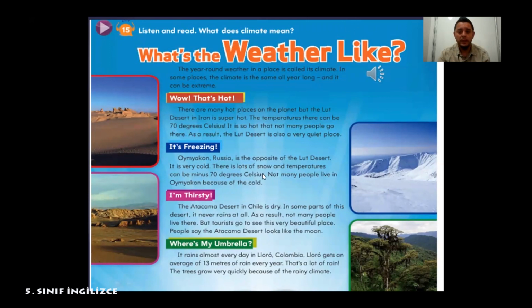So let's go on with its freezing part. Pupils Book, page 62. Activity.